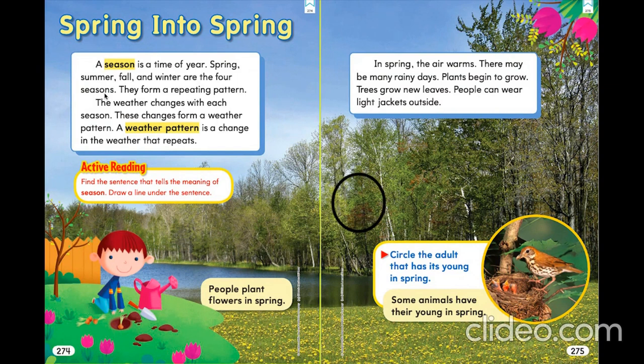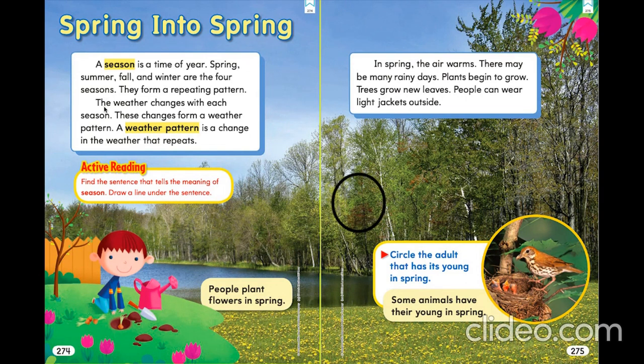Repeating pattern means if spring comes, after spring, always summer will come. After summer, always fall will come. And then comes the winter. Then again after winter, spring will start. So this is a form of a pattern.